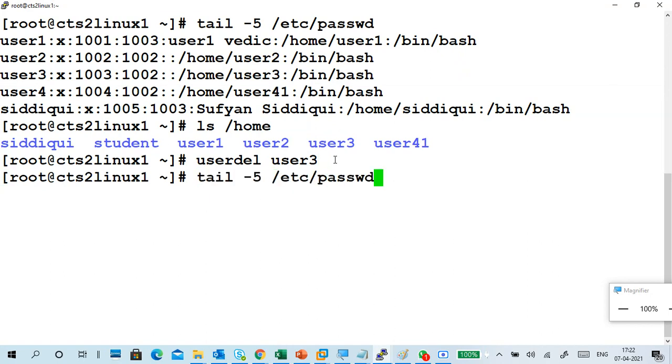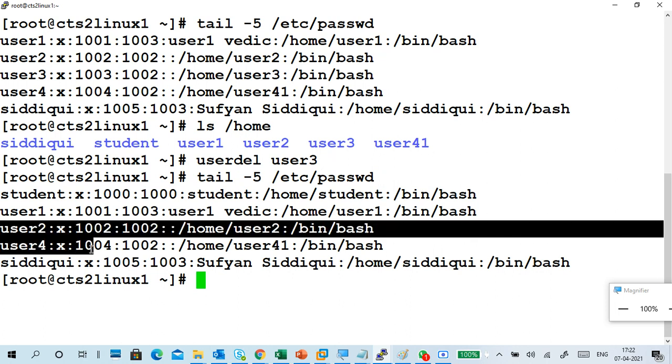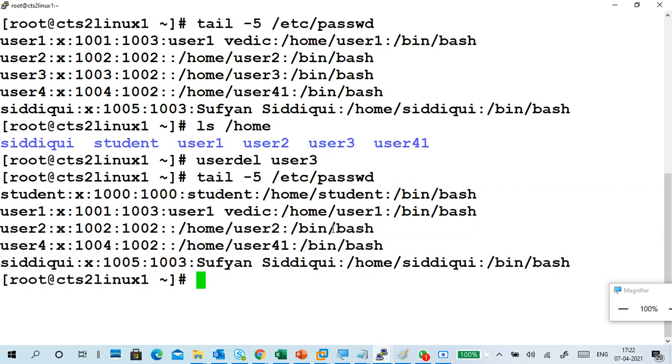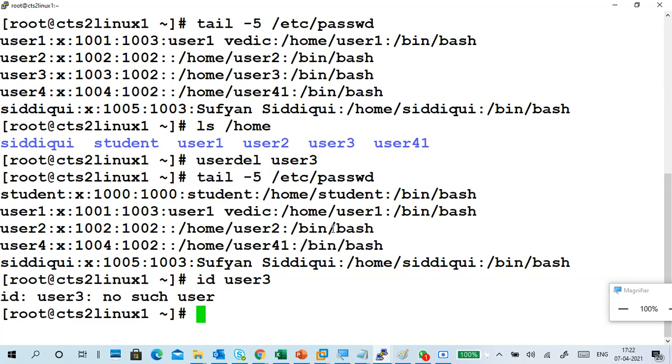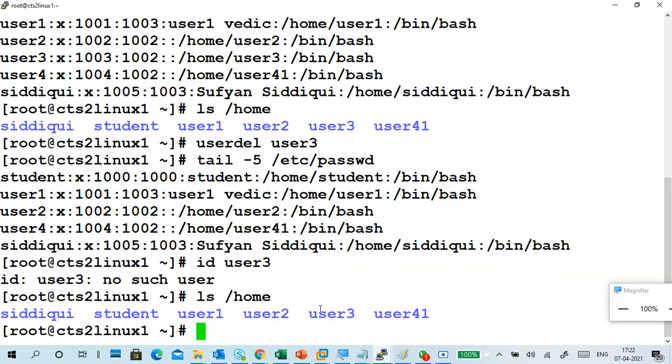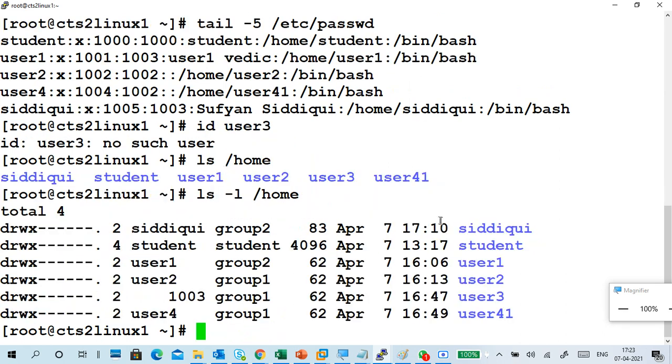Then check it. Can you see user3 here? Gone. User3 is gone. Now you can check the user3 ID: no such user. Then ls /home, and the user3 directory is there. It means the user3 data is still available in the system. User3 is deleted, but user3 data is there. So if you go a little bit further like this, with -l, you can see user3.